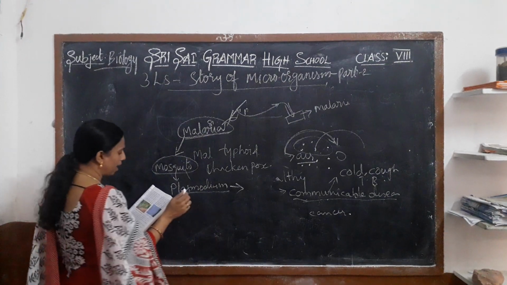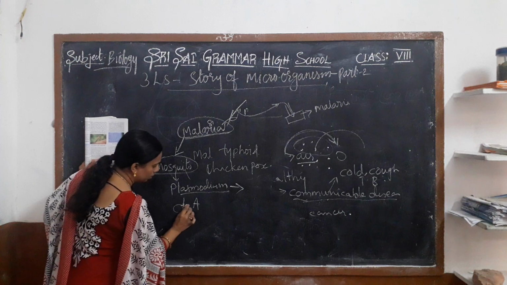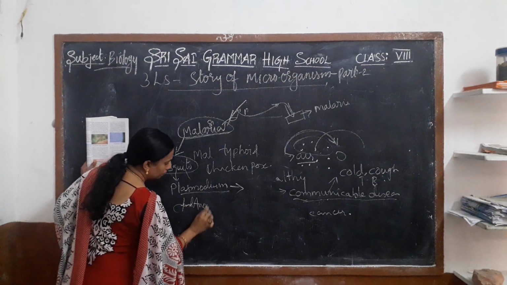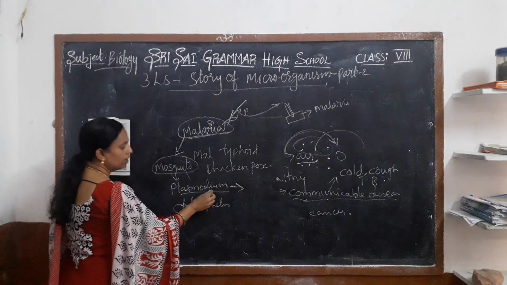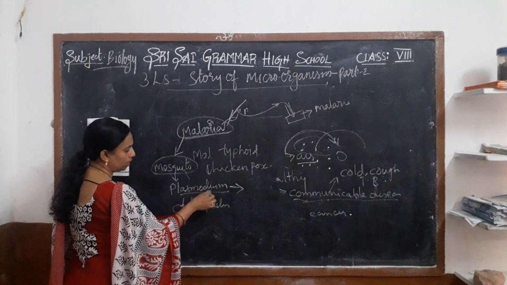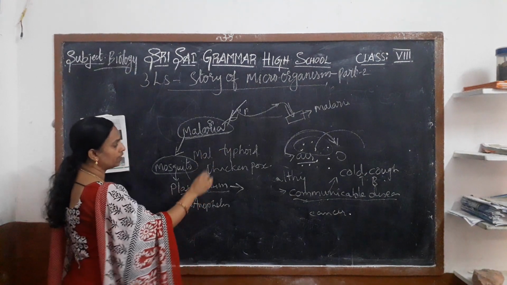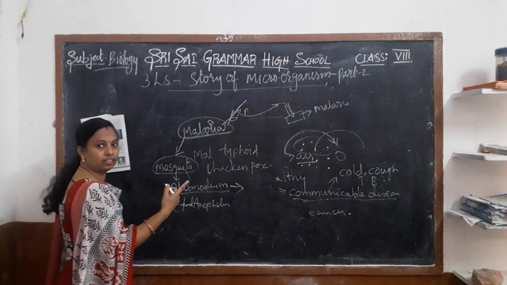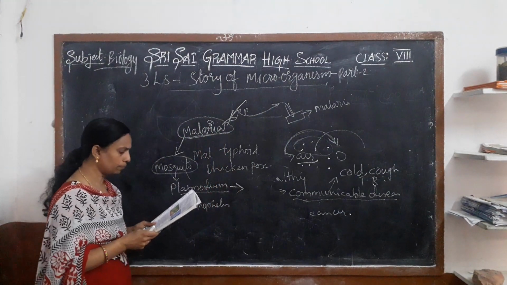Which mosquito? The female Anopheles mosquito carries the plasmodium pathogen in its body, and when it bites a person, it causes malaria.